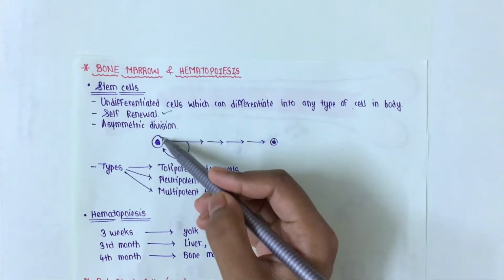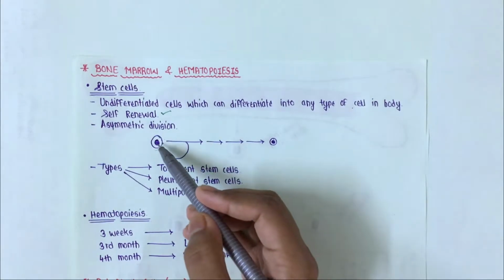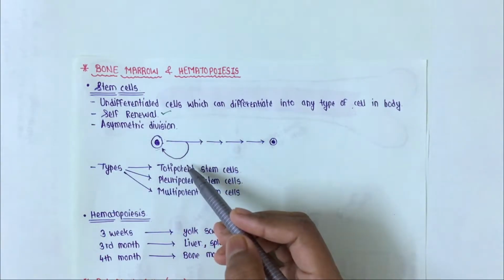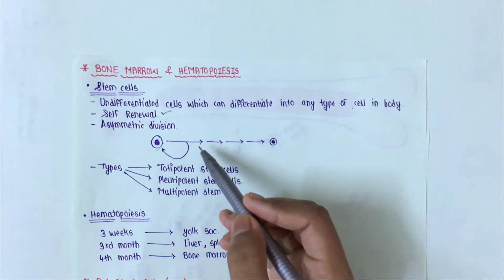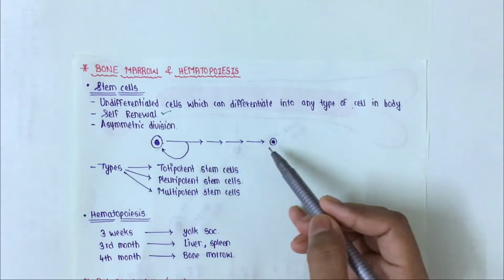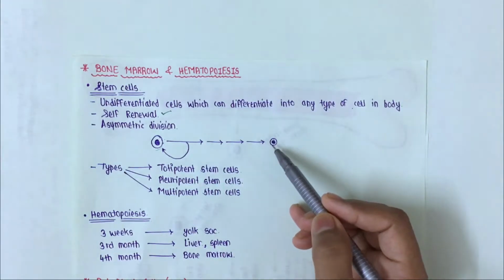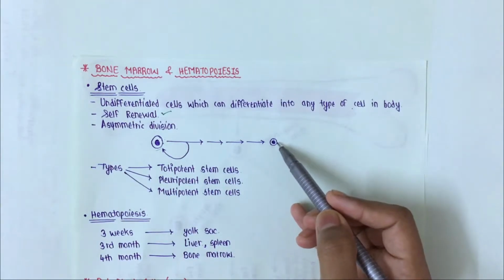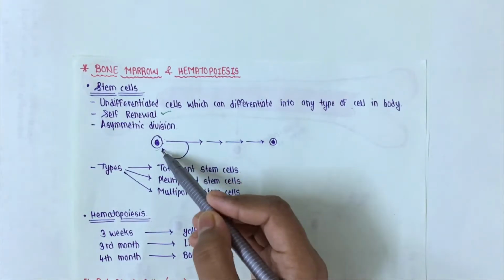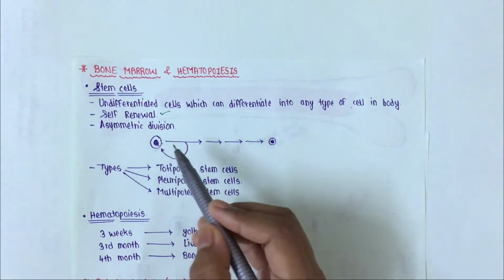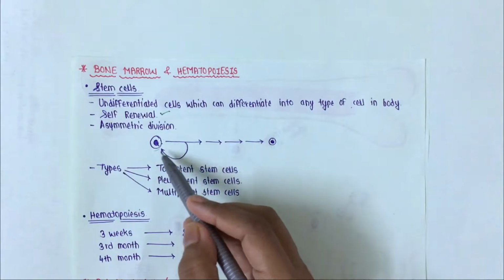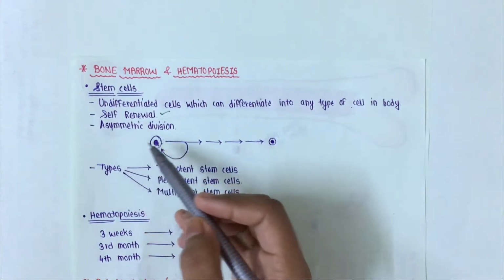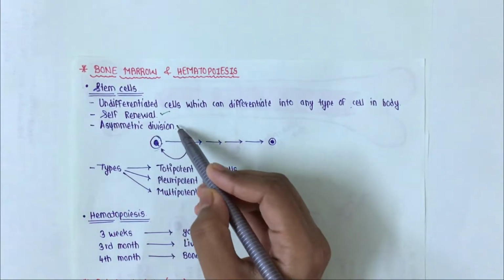Suppose this is a stem cell. This stem cell will differentiate, and one group will further differentiate to form a cell line and form a specialized, specific cell, and the other group will form the stem cell only. Okay, this is self renewal, and these stem cells undergo asymmetric division.